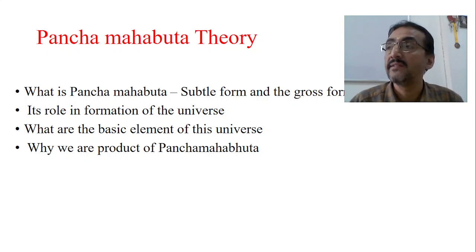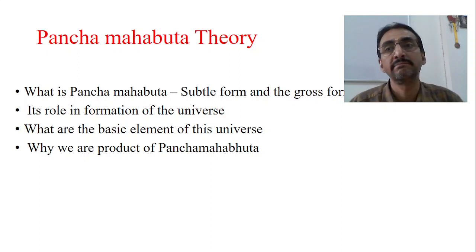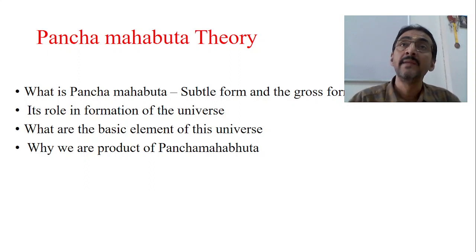Inside the cell there is a mitochondria which is suggestive of Agni Mahabhuta or Tejo Mahabhuta, and there is cytoplasm or protoplasm, whatever you say, which is suggestive of Jala Mahabhuta. There are nitrogen based substances like DNA, which is very important because DNA contains nitrogen bases responsible for cell division, present in the form of Vayu Mahabhuta. And there is some carbon particle for the purpose of energy and glucose and all those things. That is the nutrition substance, that is Prithvi Mahabhuta. So each and every part of the cell also consists of these four basic elements. So this is how Ayurveda explains that.